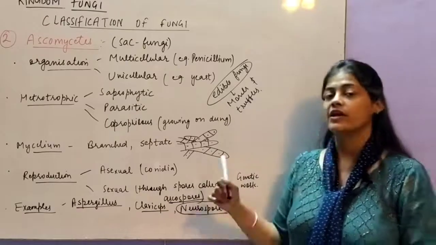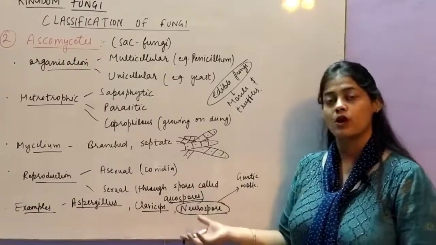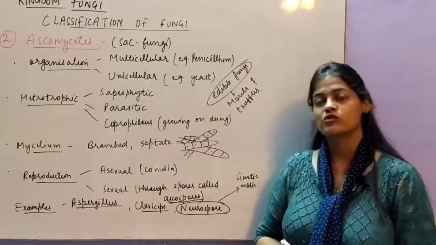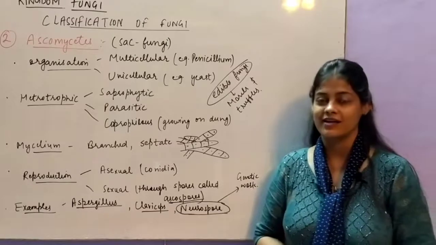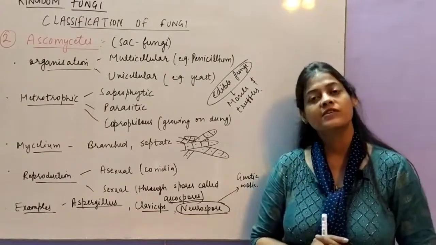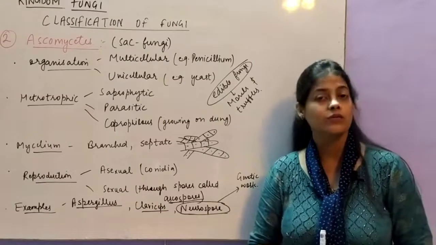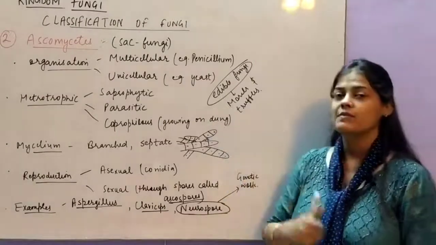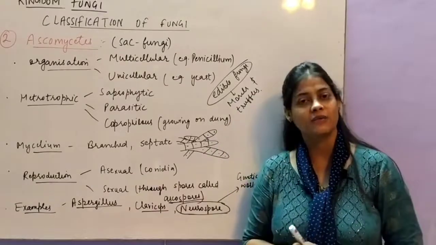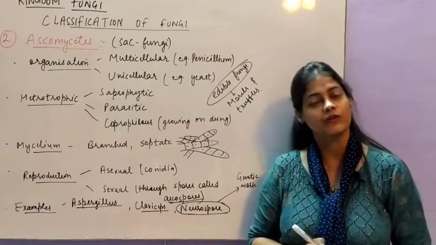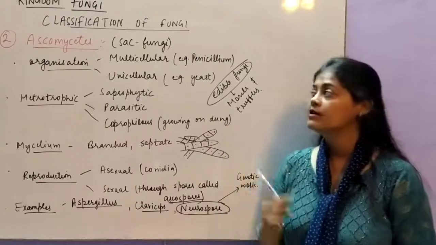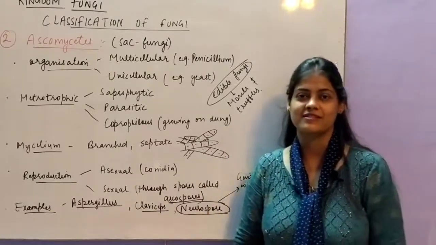Neurospora has one very important economic importance, that it can be used in genetic work. जैसे जो आप genetics को study करेंगे in detail in the further higher classes, then you will find that Neurospora crassa is the most common fungus which is used in genetic engineering work. ठीक है. Other examples are the edible fungi, which include morels and truffles. These are the edible fungi which provide a good amount of nutrition and can be used in the form of food. So this is all about Ascomycetes.